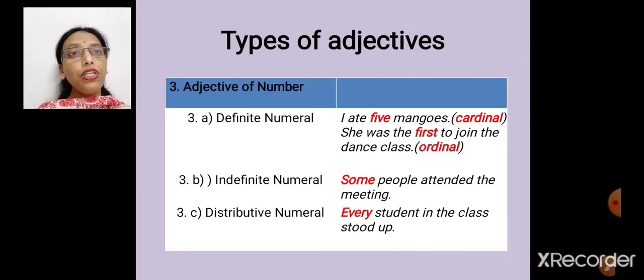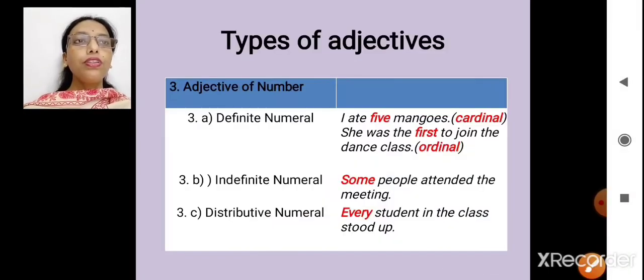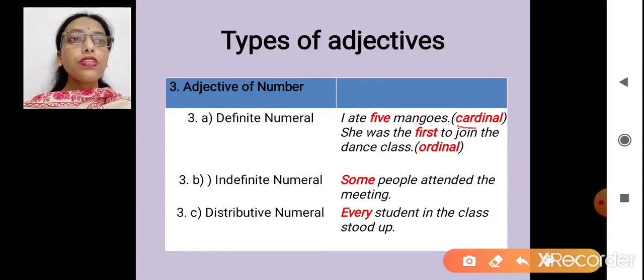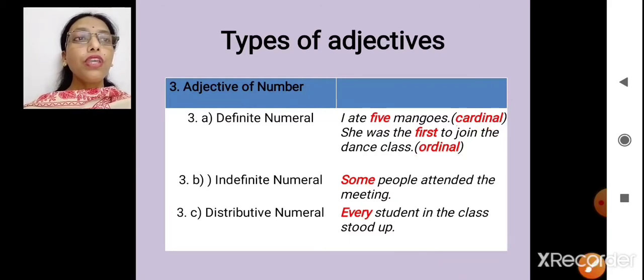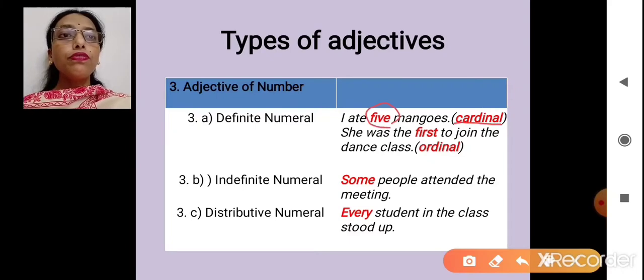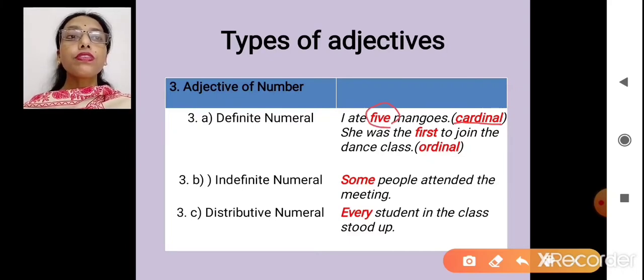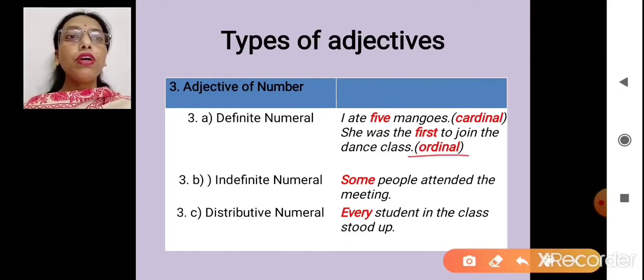Talking about definite, there are 2 types: cardinal and ordinal. If you see this screen, this is cardinal and this is ordinal. If I talk about cardinal, what is the example? 5. Yes. And if I'm talking about ordinal, then first.